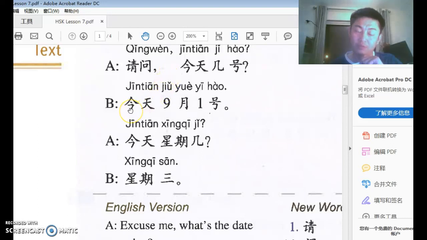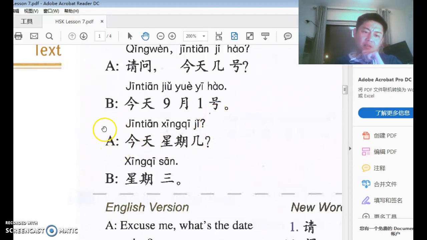For example, if you want to say 今天是9月1号, that's fine. Okay? Same as I'm 5 years old: 我5岁 or 我5岁了. If you want to say 我是5岁, that's fine too, right? Strictly speaking, it's not too bad a sentence.